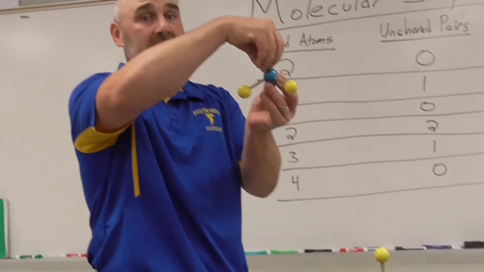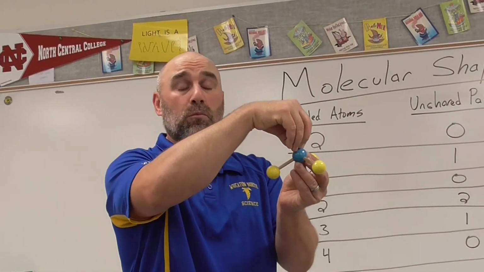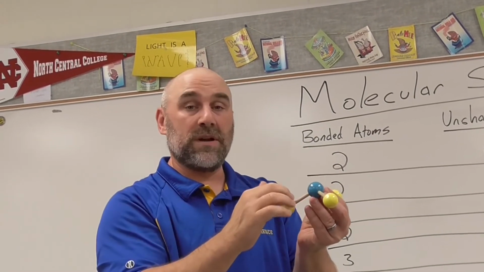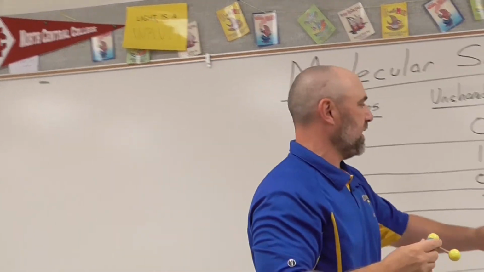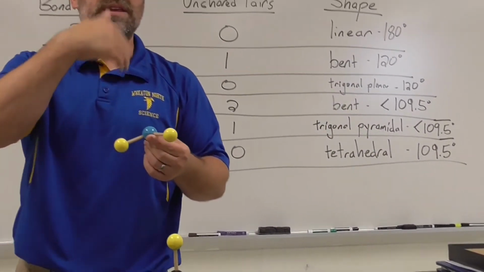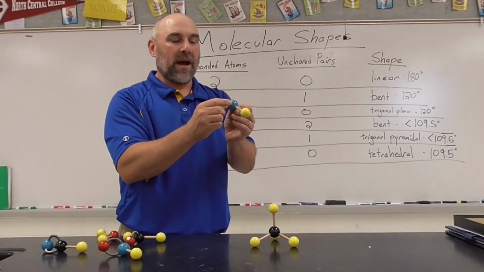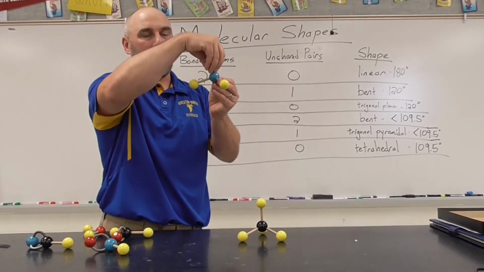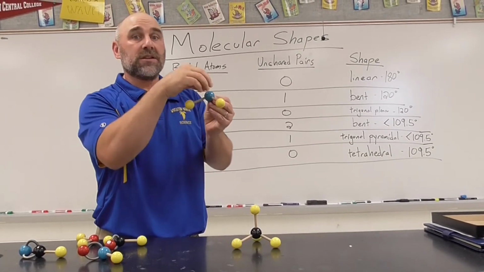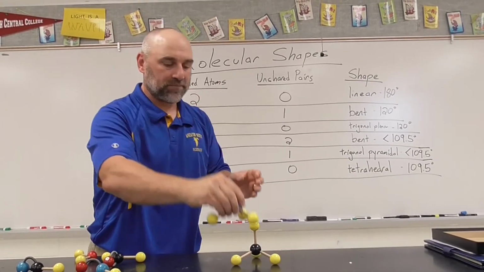Now, interestingly, that unshared pair of electrons repels the other atoms slightly more than the atoms do to each other, which makes this angle reduce slightly, which is why I've written here less than 109.5. You don't have to remember the additional numbers, but it might be helpful to know that this guy repels a little bit more, so this angle would be a little bit more tight due to that extra repulsion.